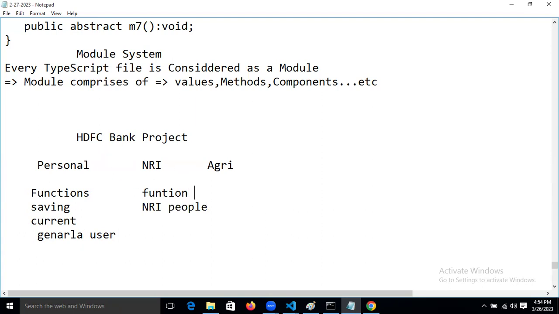By seeing this module, this function, we can know that this is a government scheme. It is a module related to government schemes. Now, how are we achieving this modularity in TypeScript?